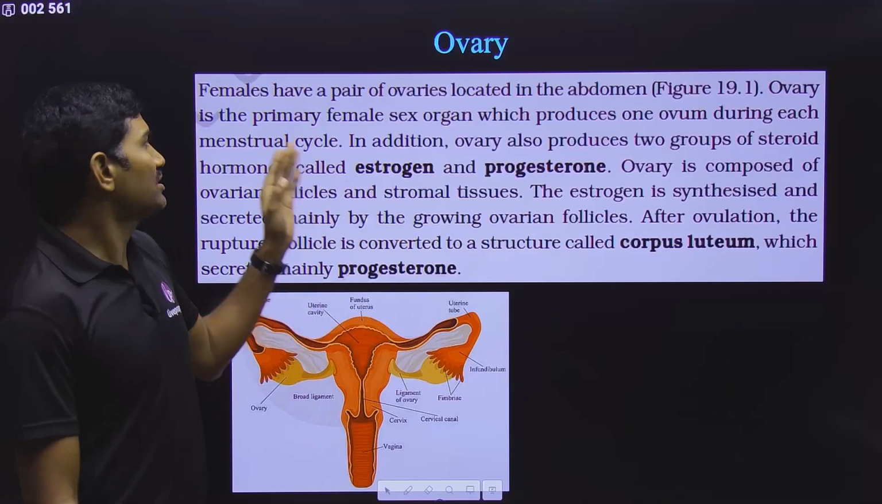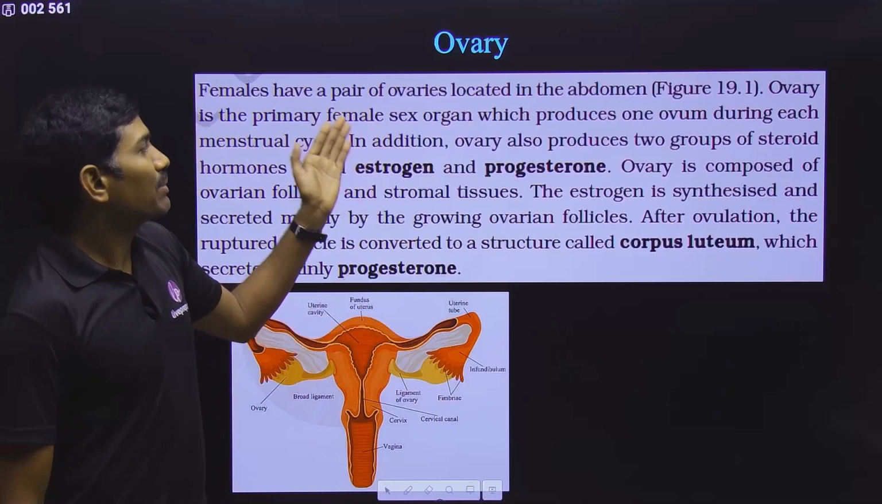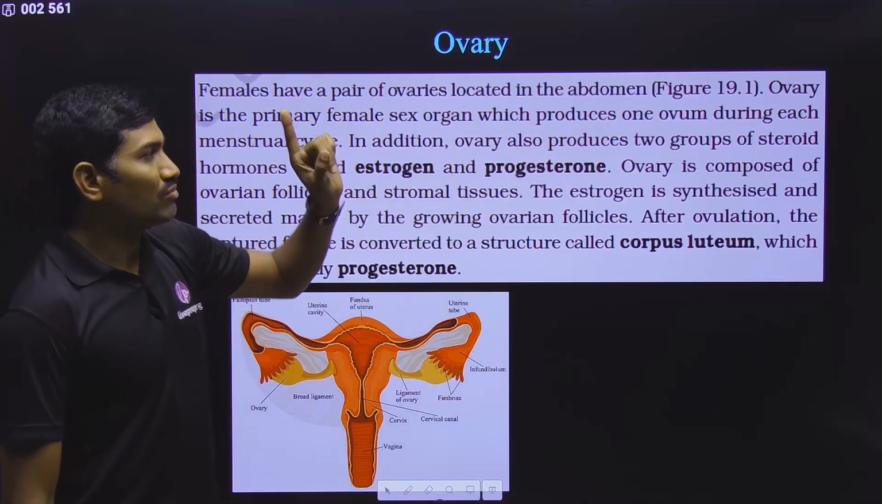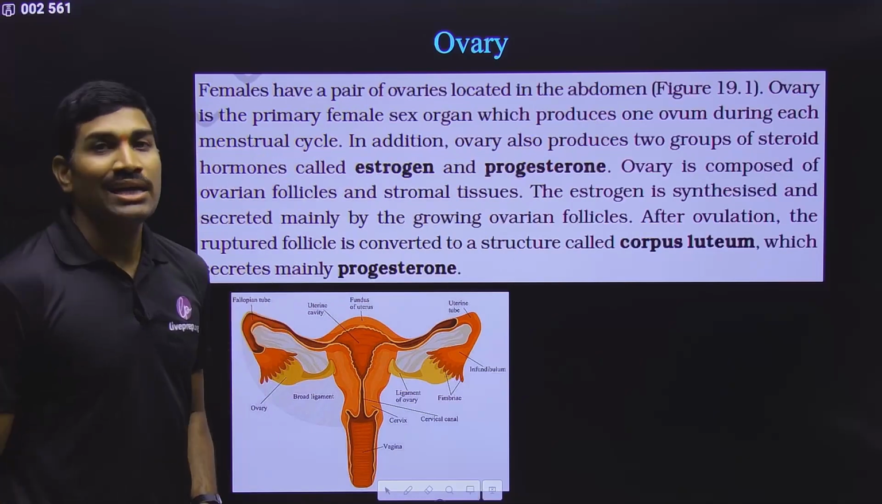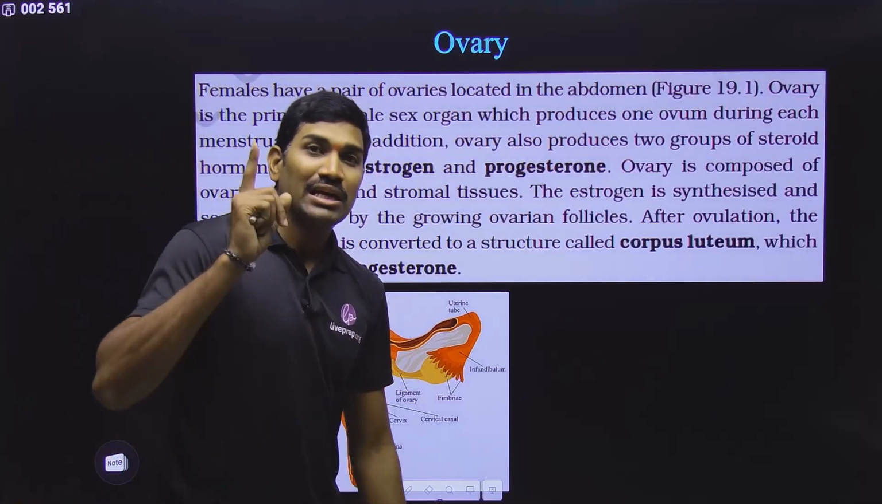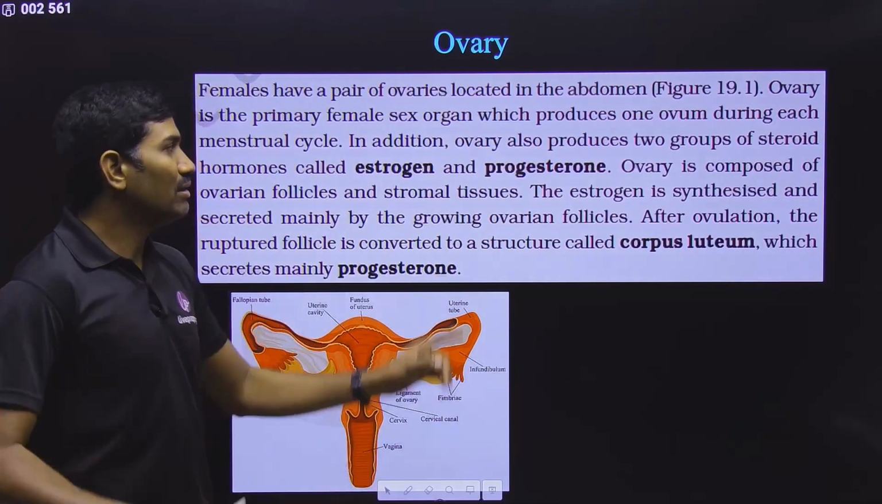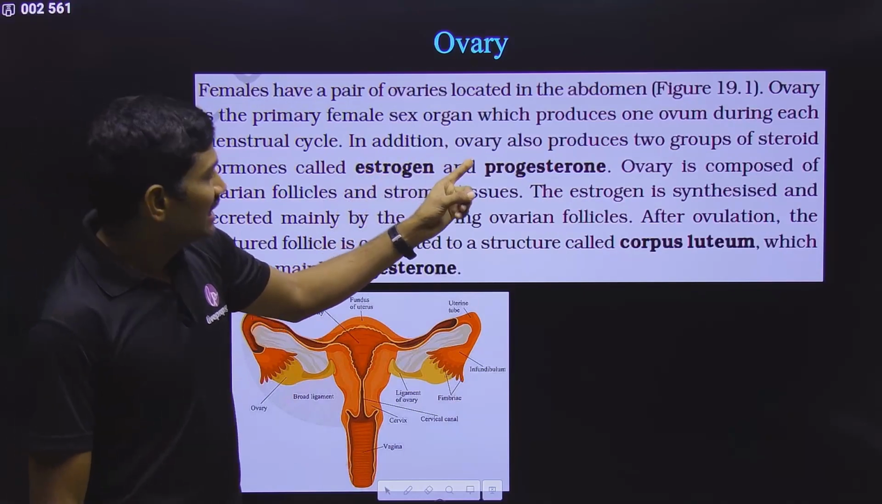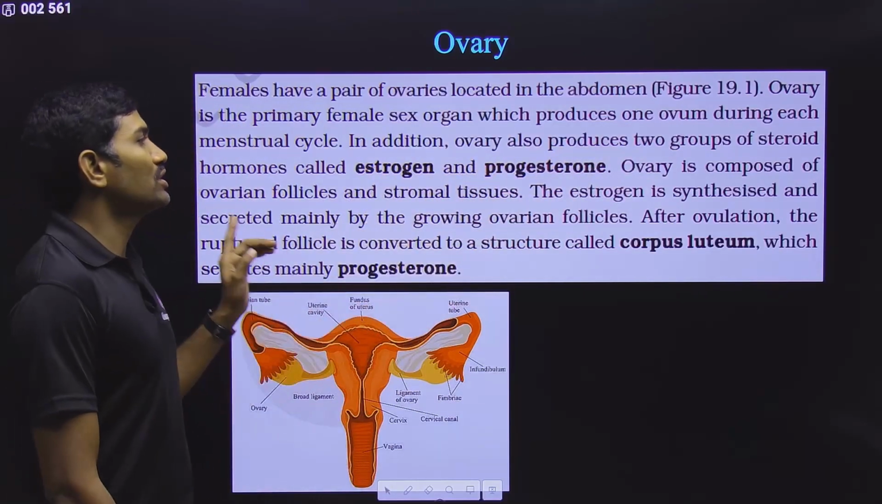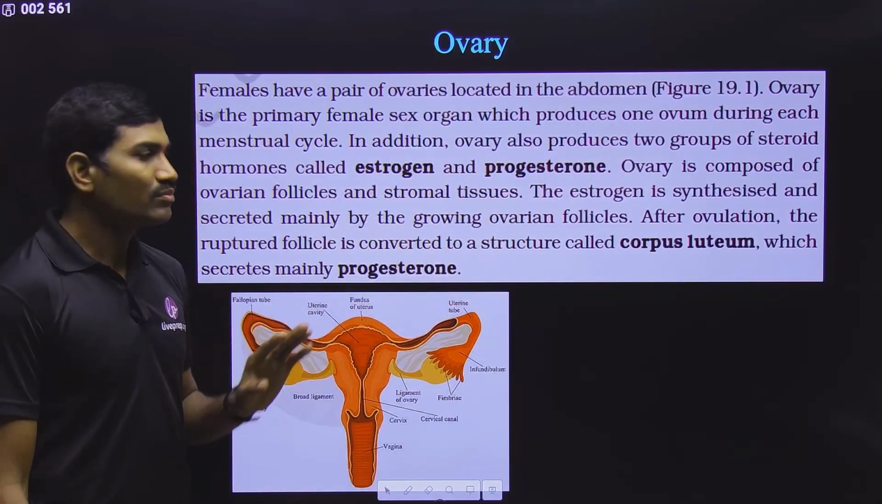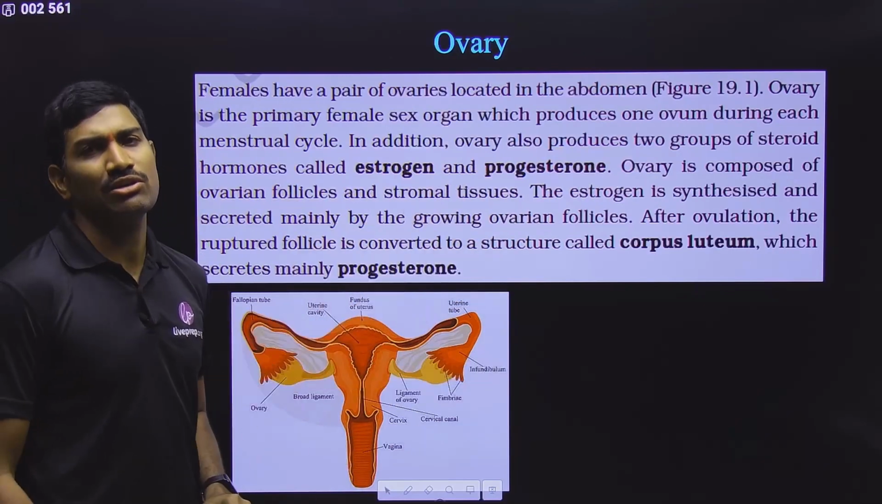Anyhow, in human reproduction we studied this. Ovary is the primary female sex organ which produces one ovum during each menstrual cycle. Even though two ovaries are present, in each menstrual cycle only one ovum will be produced. That's what they are saying. In addition, the ovary also produces two groups of steroid hormones. Ovary is also producing some steroid hormones.